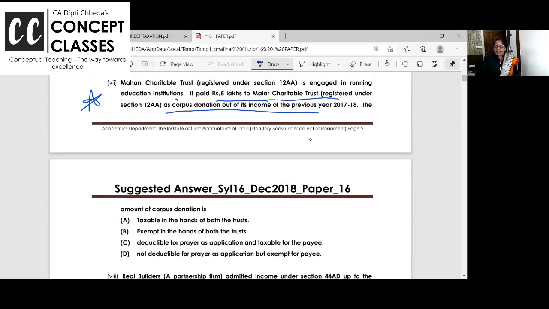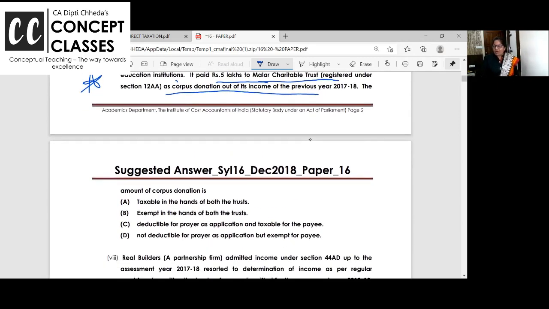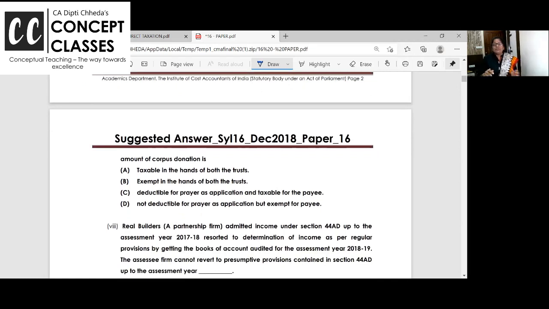Did you read it? So we have given corpus donation. I'm skipping out here because this is an earlier paper, but the question quality is really good. And when you solve actual papers, you get an idea. Okay, so one question is picked up from trust, another was from transfer pricing. Like this, you'll get a grip.